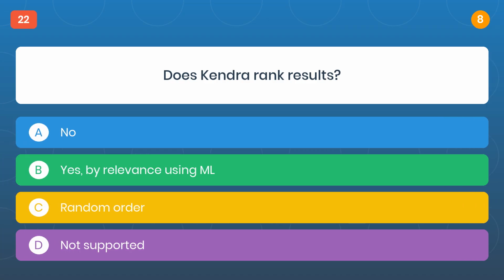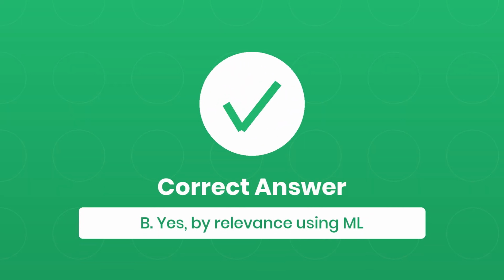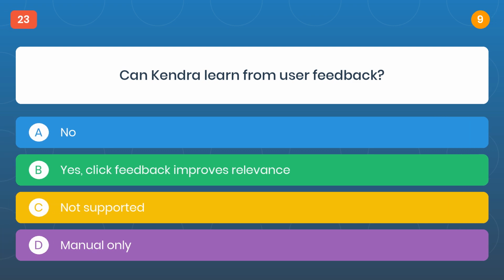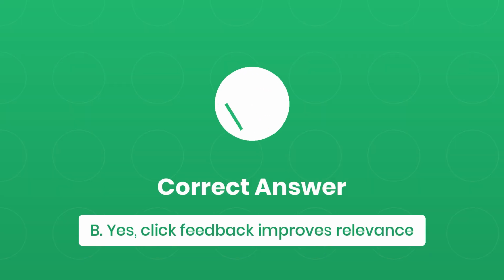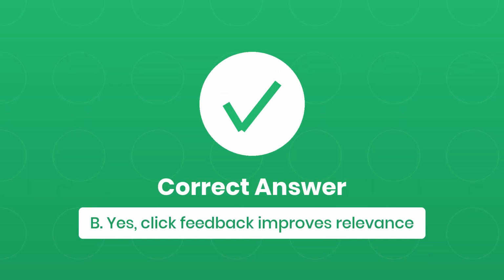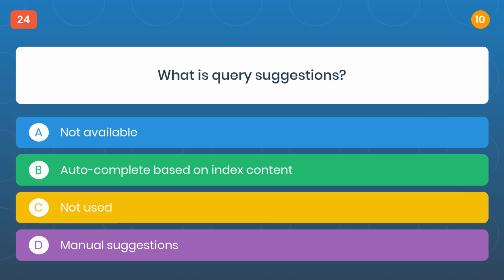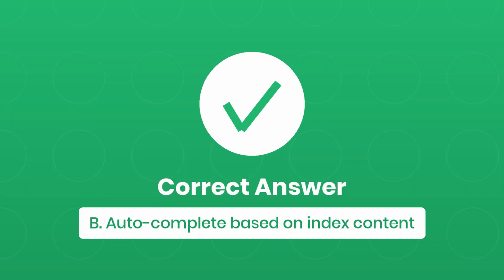Question 22. Does Kendra rank results? The correct answer is B, yes, by relevance using ML. Question 23. Can Kendra learn from user feedback? The correct answer is B, yes, click feedback improves relevance. Question 24. What is query suggestions? The correct answer is B, autocomplete based on index content.